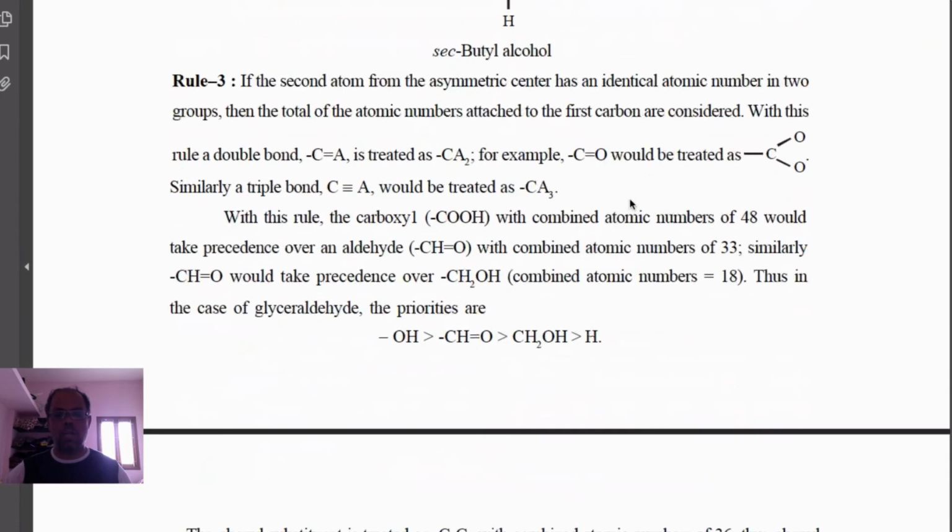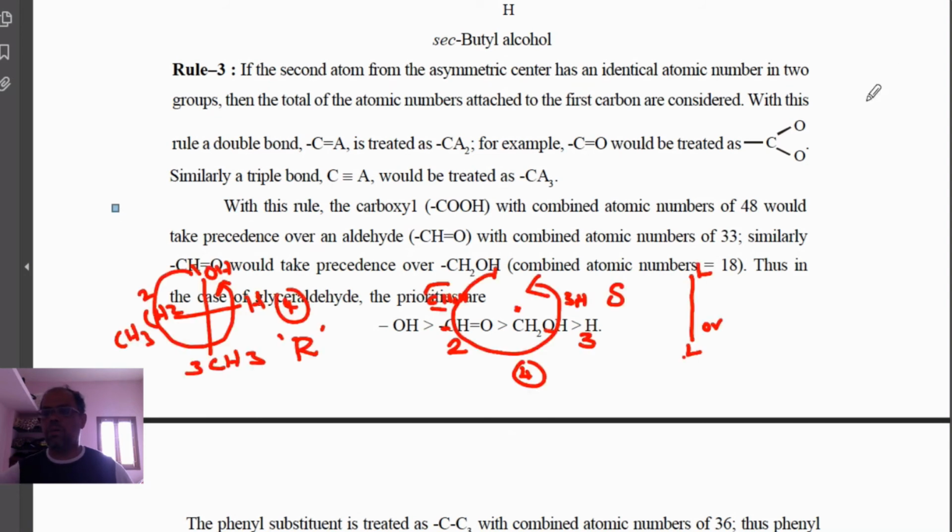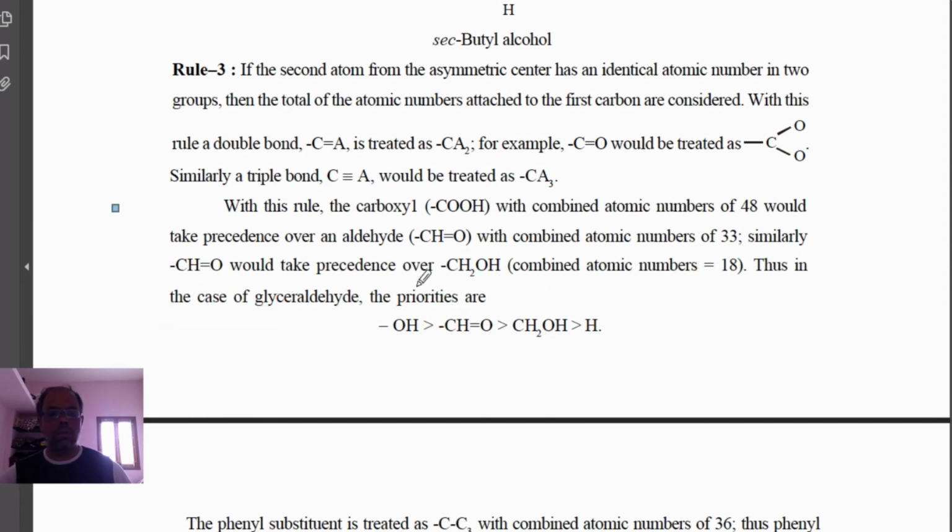Another important case is when a carbon atom is linked with a double bond or triple bond, for example C triple bond CH, and another one will be C double bond O and H, and another one will be CH3 and hydrogen.